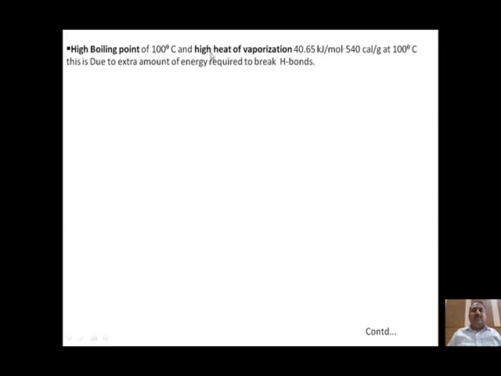Now this water also has a high heat of vaporization. The value is 40.65 kilojoule per mole, or in terms of calories it is 540 calorie per gram at 100 degrees Celsius. Now what is this heat of vaporization? This is the amount of heat required to convert a unit amount of substance from liquid state to its gaseous state.